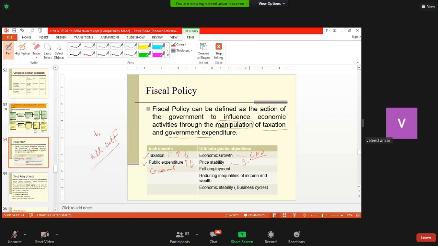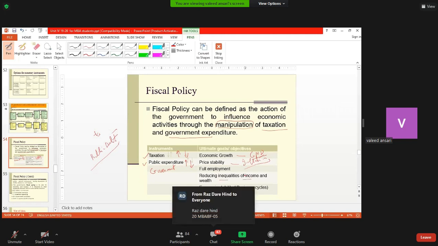It wants to have a moderate level of inflation in the economy, and it would like to generate employment for all the able-bodied and willing young citizens of the country, and would also like to reduce the inequalities in income and wealth, so that the gap between rich and poor decreases. That is also one of the objectives of fiscal policy.